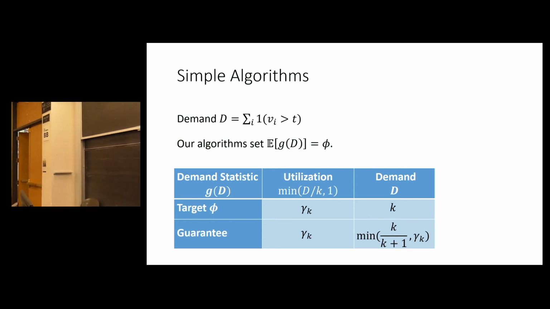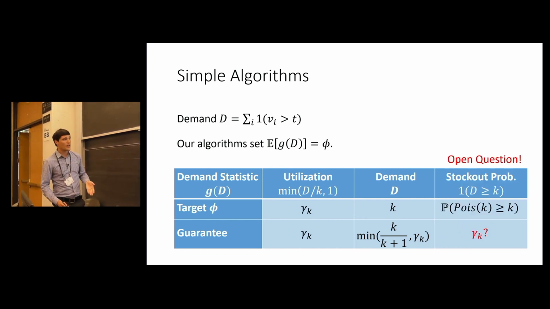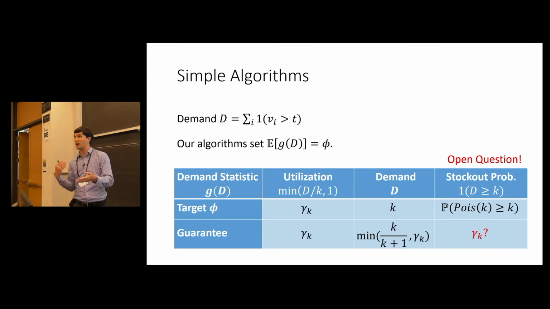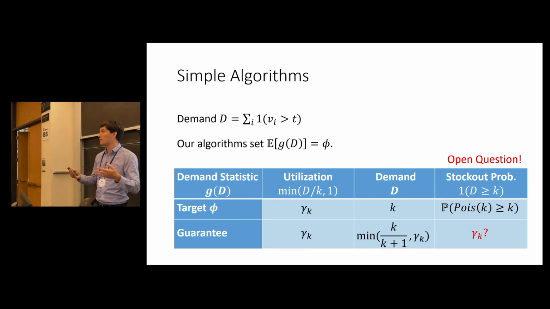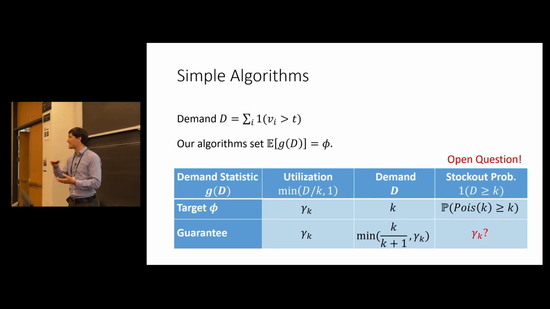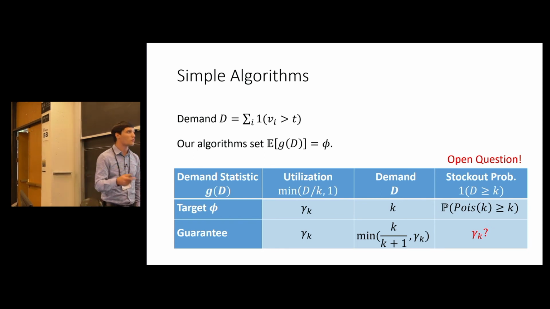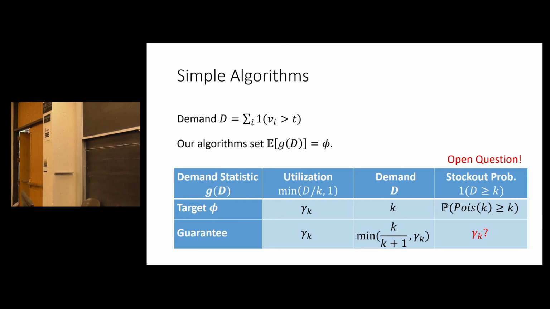The second algorithm, even simpler, the statistic of demand is just demand itself. We set it equal to k, and we show what you can get. And then Schaden's suggestion was, well, maybe we could say the probability of having extra, set that equal to a threshold, or the probability of stocking out, set that equal to a threshold. And in fact, a number of papers on related problems have used this summary statistic to set their threshold. And so a natural question is, if we set stockout probability equal to an appropriately chosen constant, will we get an optimal guarantee?